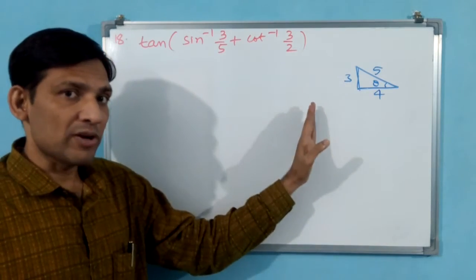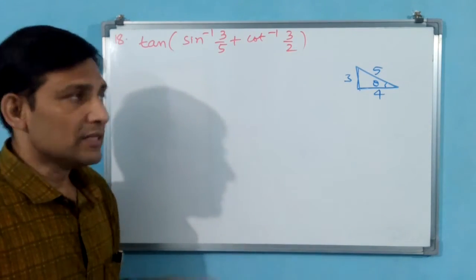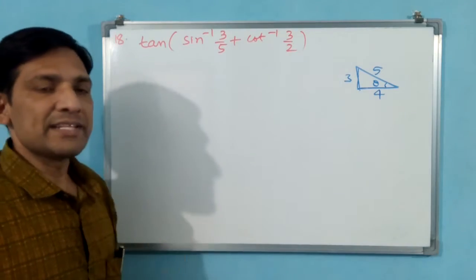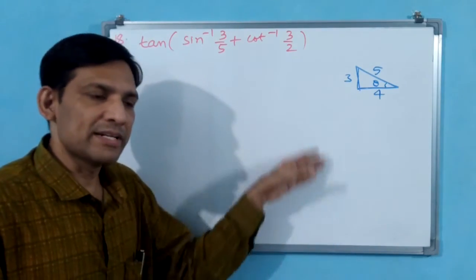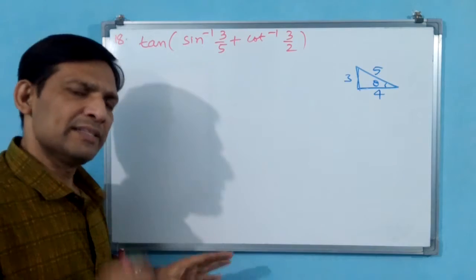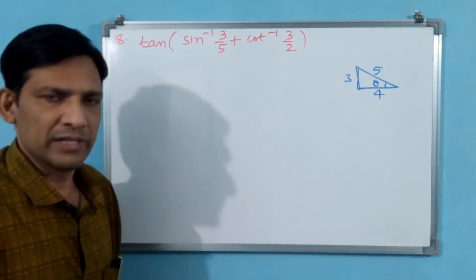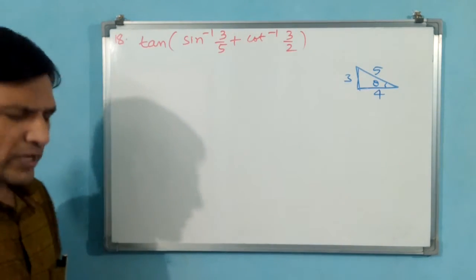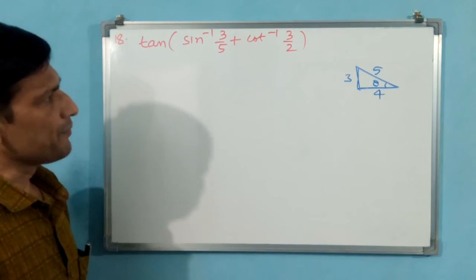It may be in the first quadrant, because both are positive. Or else, even though sin is there, if they have not given a quadrant, like first quadrant, second quadrant, third quadrant, then you consider it as positive only. Like that you have to think. These two conditions you have to apply.